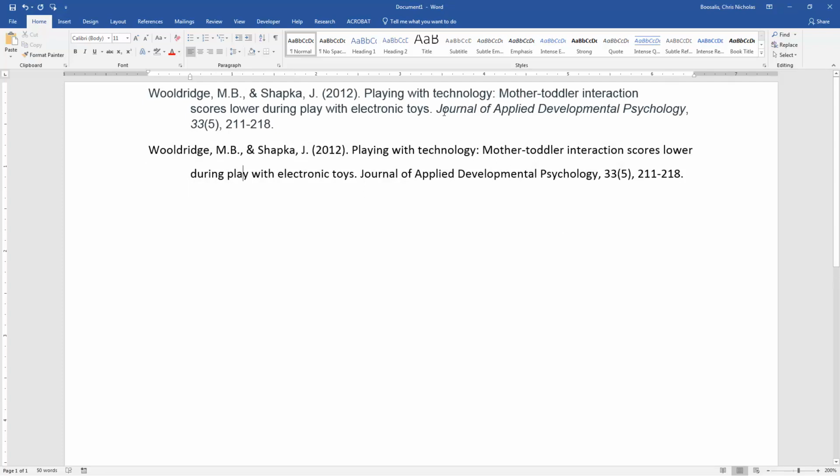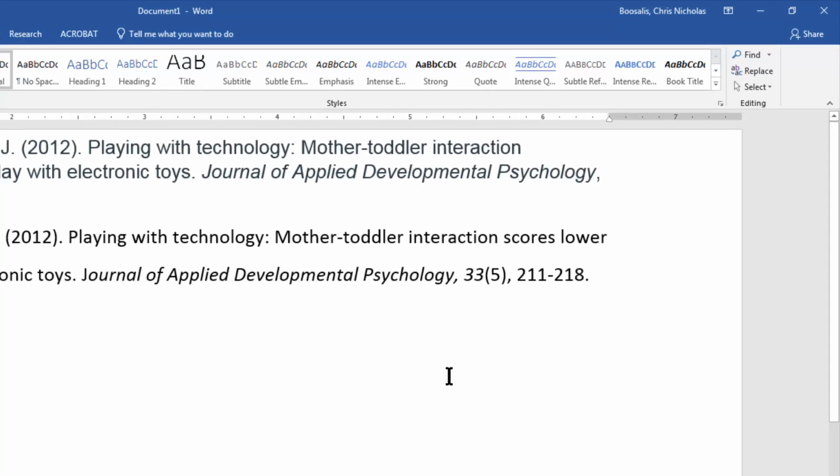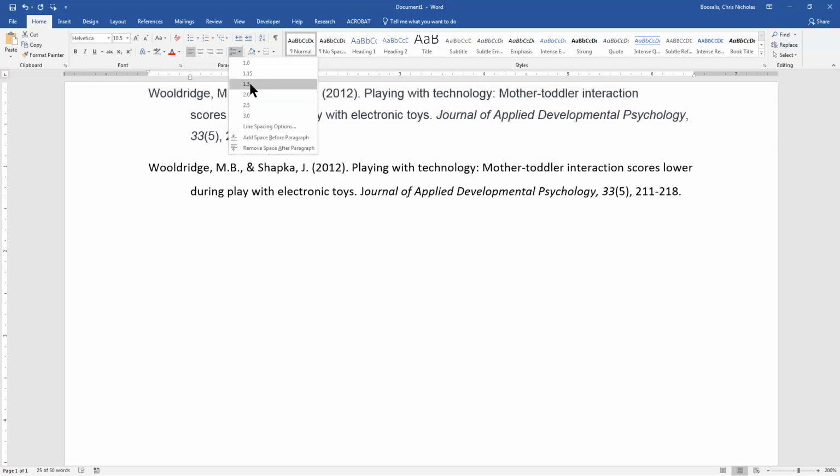Since I copied and pasted it over, I lost a lot of the formatting. So I got to go here, and I got to italicize all the way up to here, and that's what I'm going to do. I don't care if that thing right there is not supposed to be italicized. I mean, my God, at some point you just got to say enough, right? So now we got a properly spaced and properly indented title, and I'll go ahead and do the same thing with this one right here. I'm going to jump right up to 1.5, space that puppy out, and there we go. Hope that's helpful.